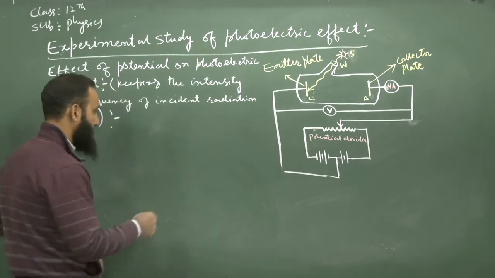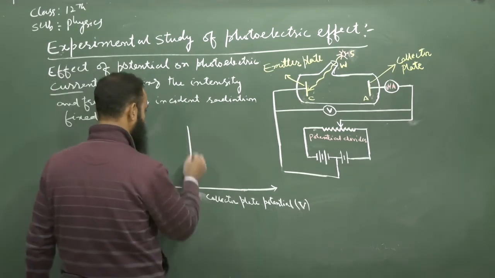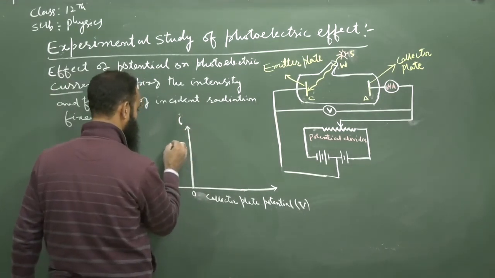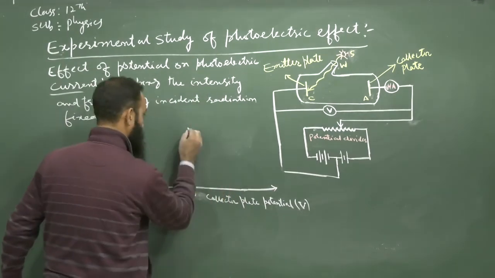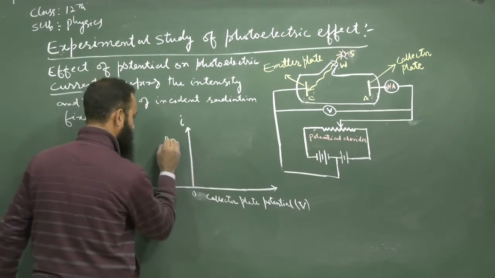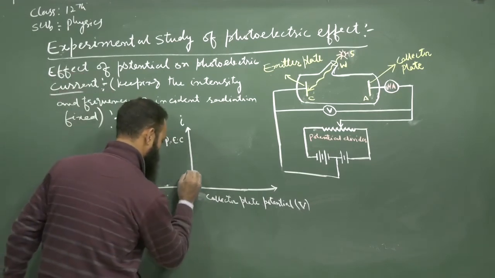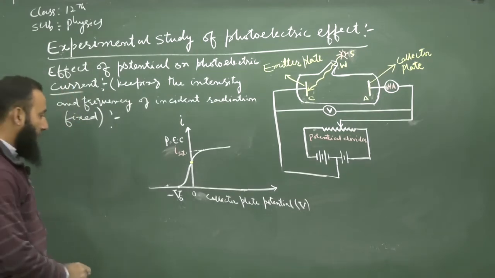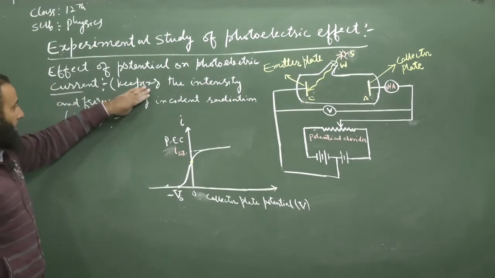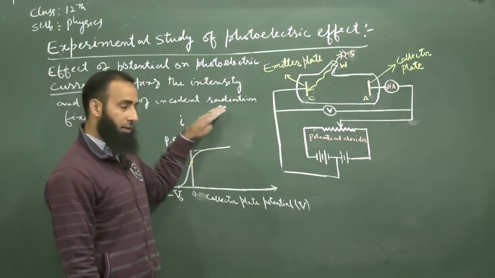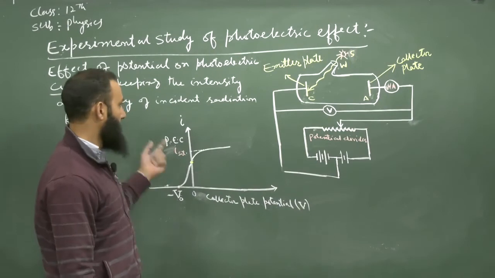Now, if we plot a graph, with the collector plate potential, which I denote by V, and the photoelectric current, this is the nature of the graph. This is the photoelectric current versus the collector potential. Now, first we keep the intensity and the frequency of the incident radiation fixed. We will not change either the intensity or the frequency of the incident radiation.